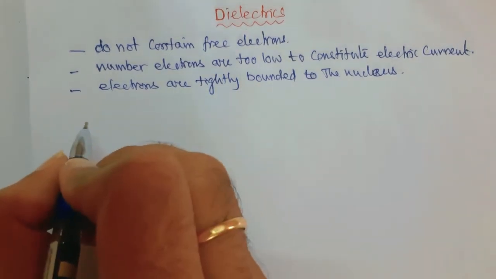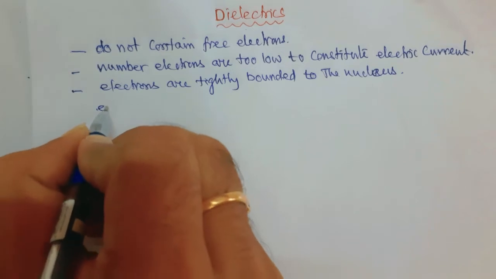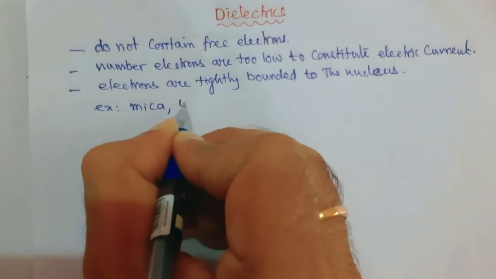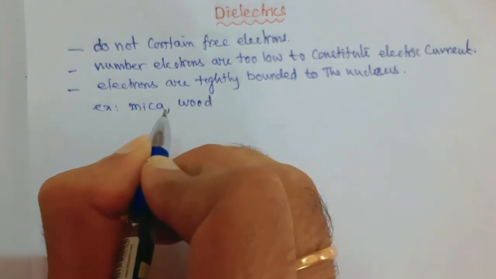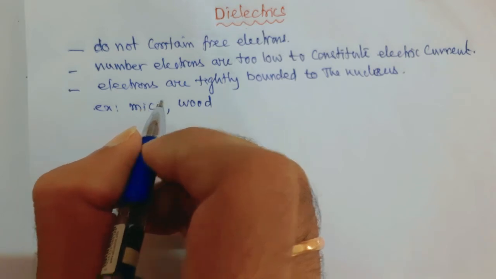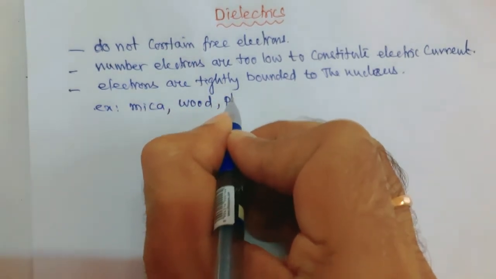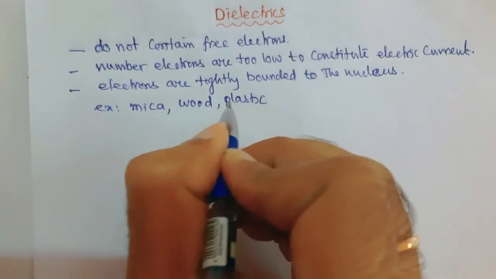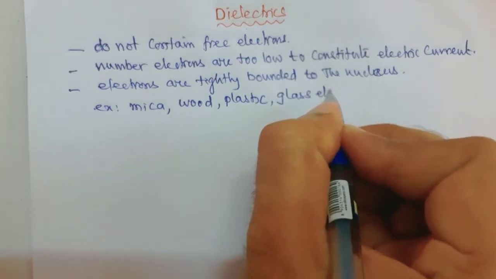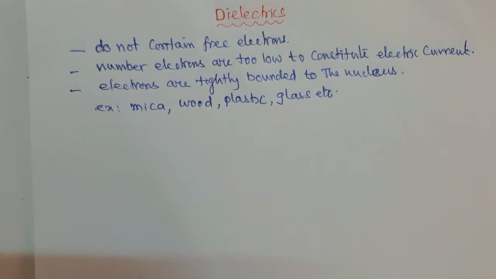Now, what are the examples of these dielectrics? Examples are mica, wood, plastic, glass. Now, who identified the importance of the dielectrics?